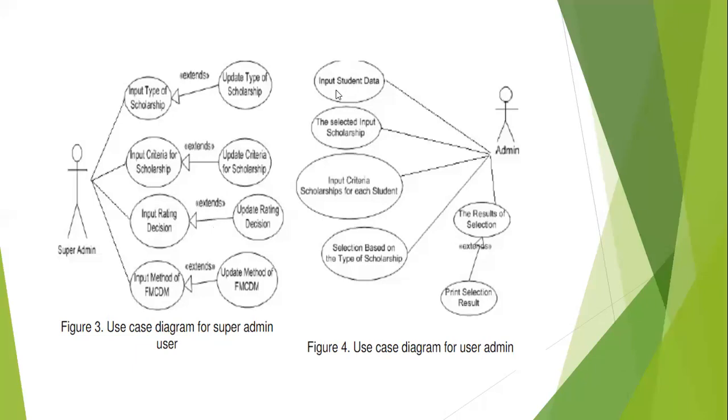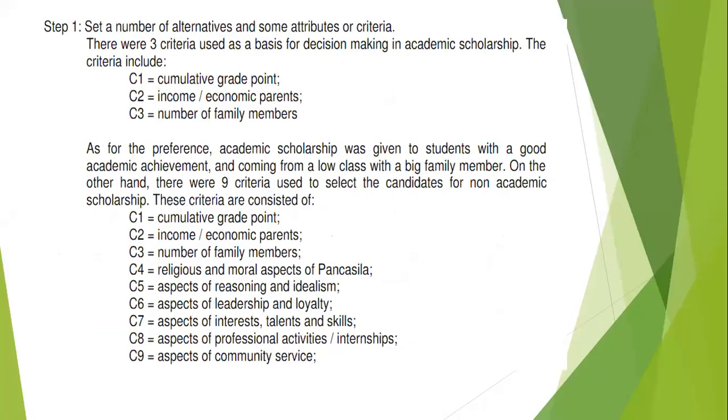So you are inputting student data, the selected input scholarship, what scholarship the student has selected. Input criteria scholarship for each student, selection based on the type of scholarship. Considering all these attributes, you are selecting the best scholarship suitable for each student. So your result is printed. This example you can extend with the set of alternatives for academic scholarship.